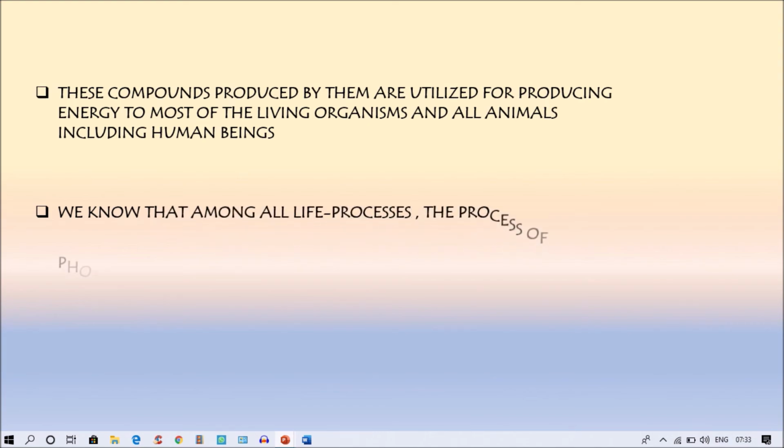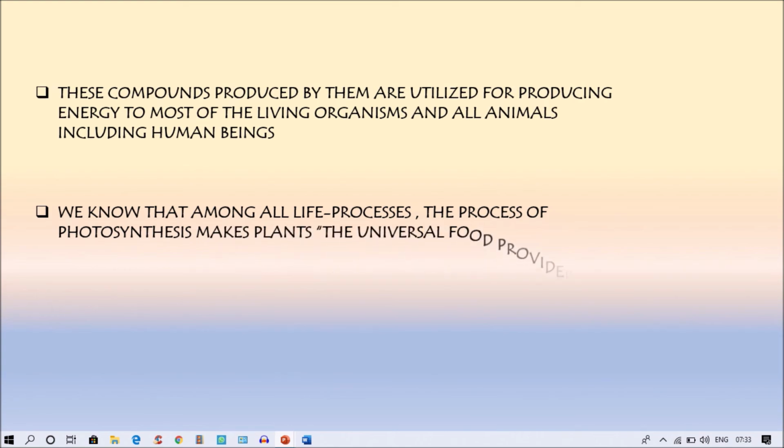We know that among all life processes, the process of photosynthesis makes plants the universal food provider for all living organisms. This is one of the important points. The process of photosynthesis makes plants the universal food provider for all living organisms. So here we can see a question like, who are the universal providers? The universal food providers are photosynthesis or plants.